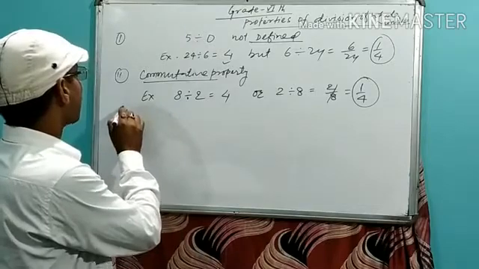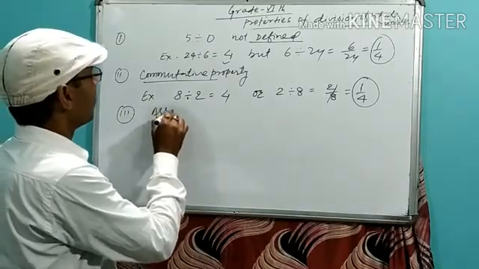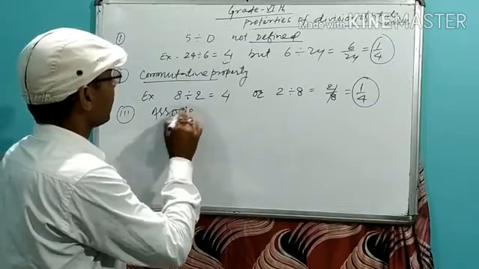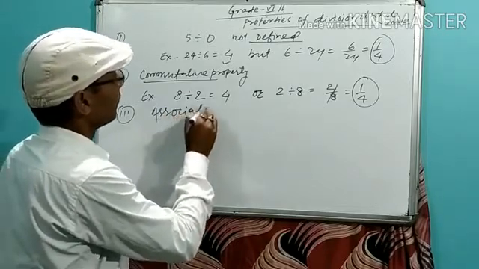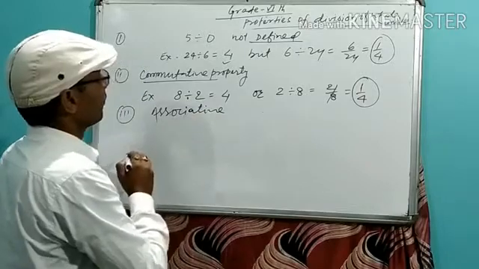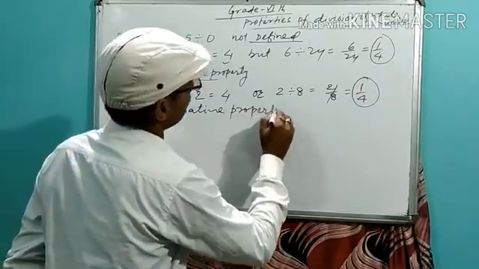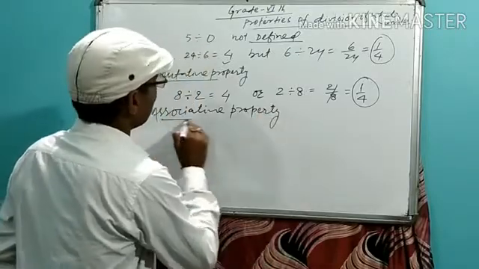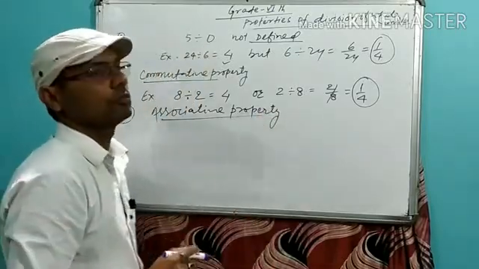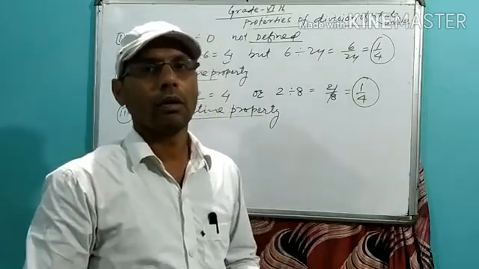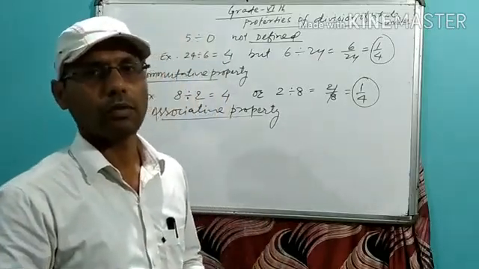Next is the associative property. Suppose there are 3 whole numbers.